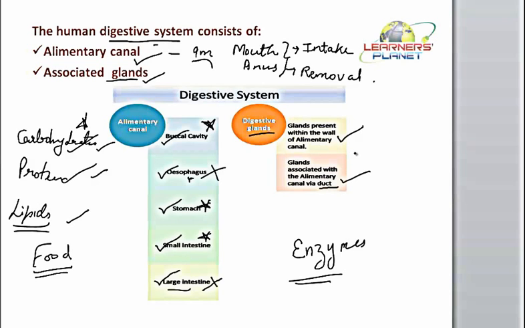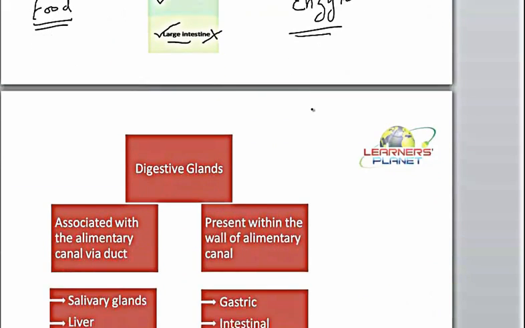So now in this session we are going to study each and every gland which is helping in the process of digestion, or which is helping in the functioning of this alimentary canal. So let us find out which glands are present here.